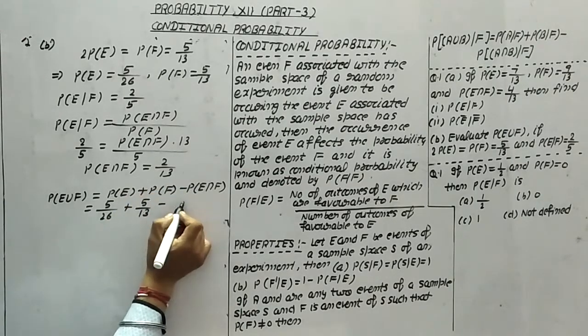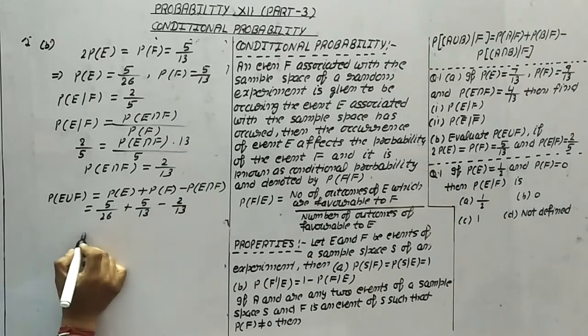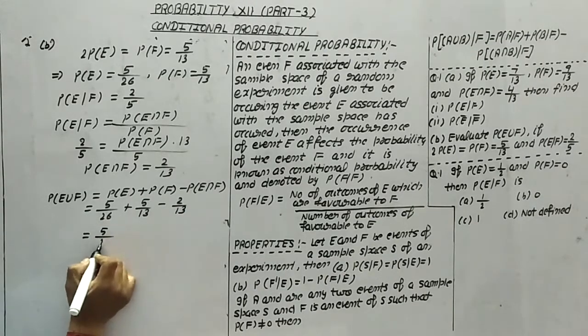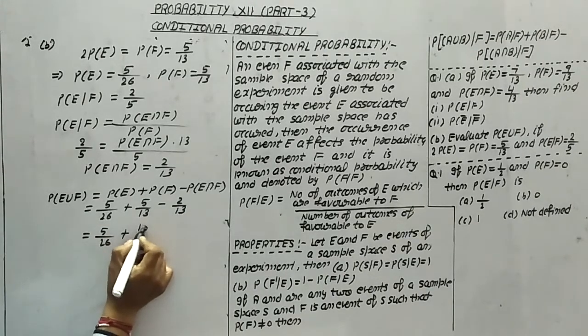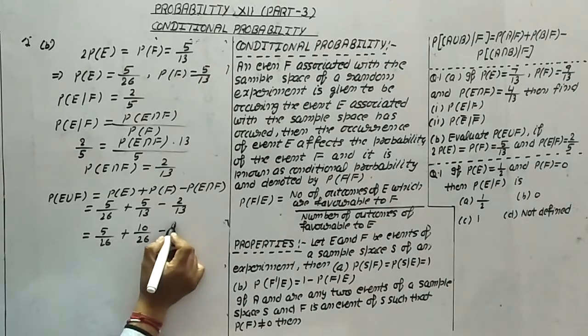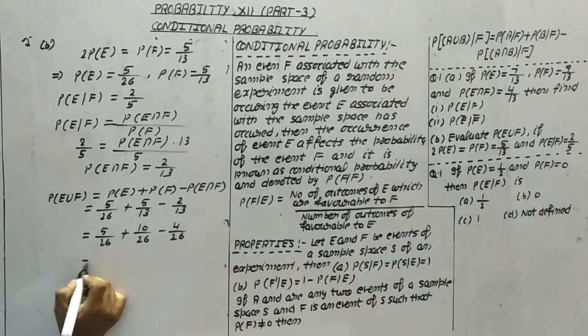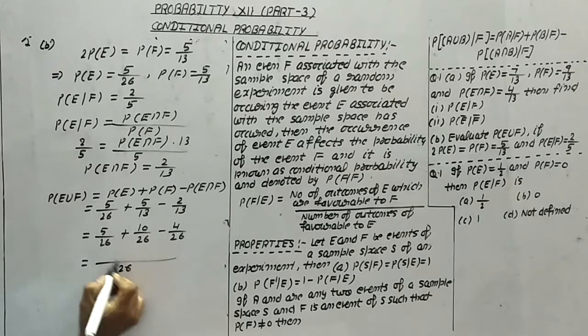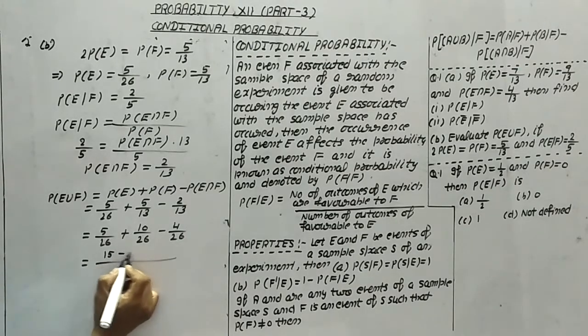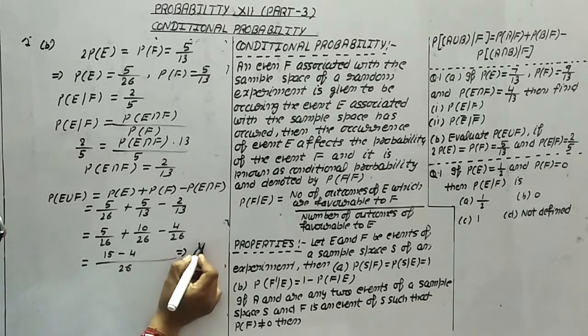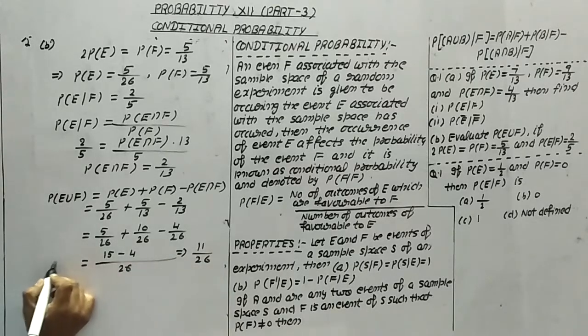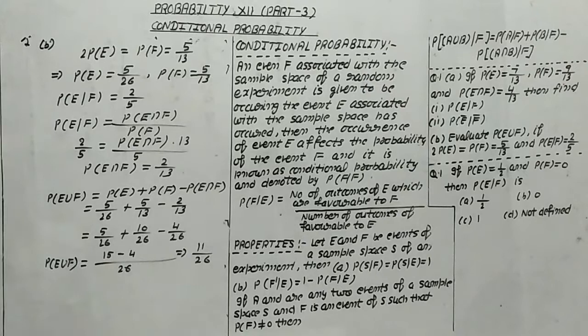Probability of E intersection F means 2 by 13. First of all, we will make the denominators equal. It means this becomes 10 upon 26, and this is 4 upon 26. Now 26 is the LCM. So 5 plus 10, 15, minus 4. It means 11 by 26. And this is the answer for probability of E union F.